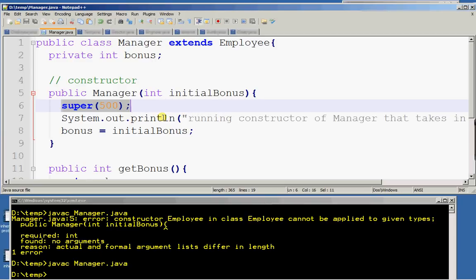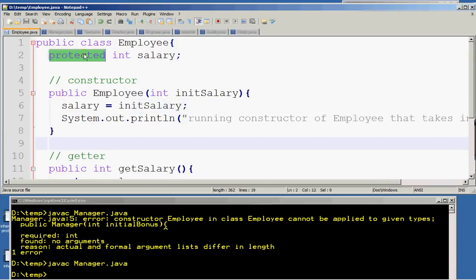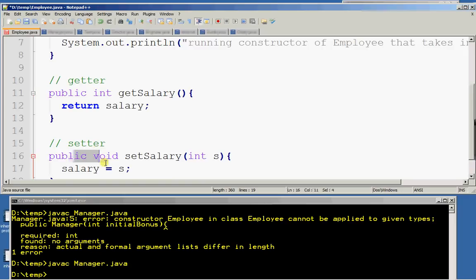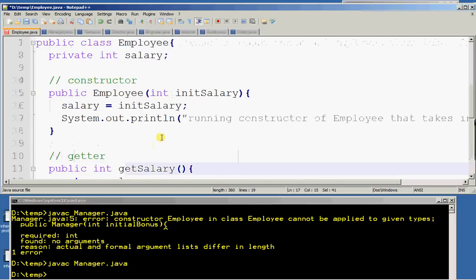Especially for private attributes in Employee, let's assume salary is private. There's no way unless you use setSalary to change the value of salary, but there's no way to access salary directly from Manager.